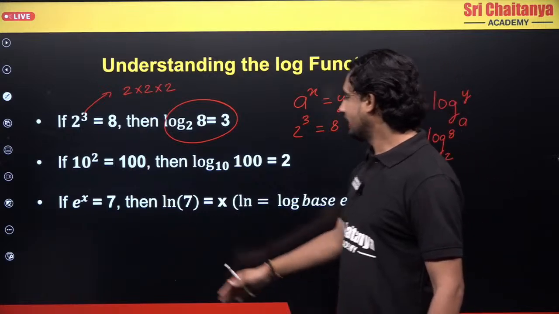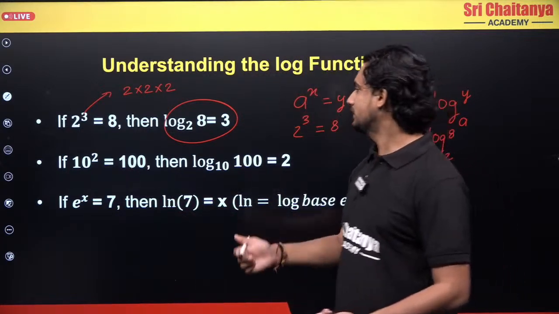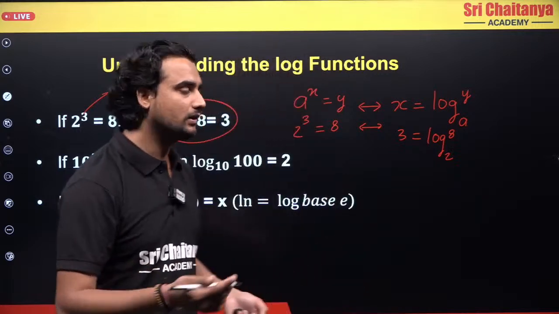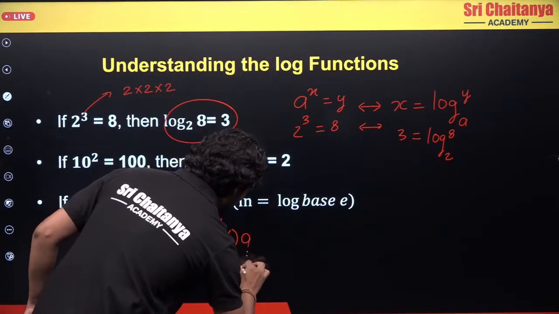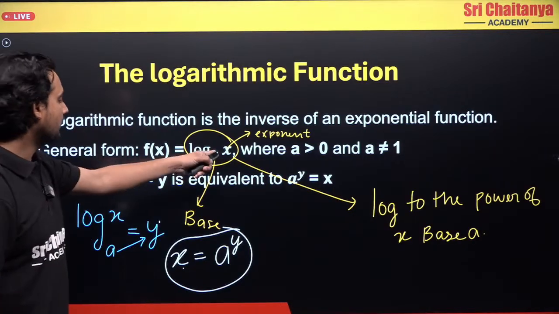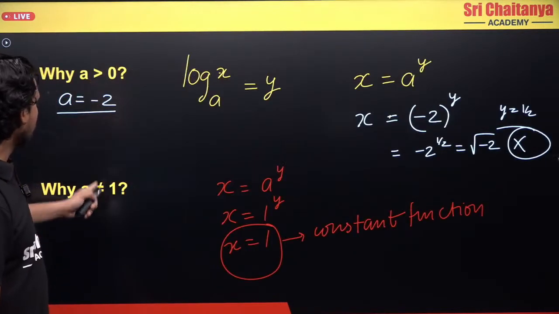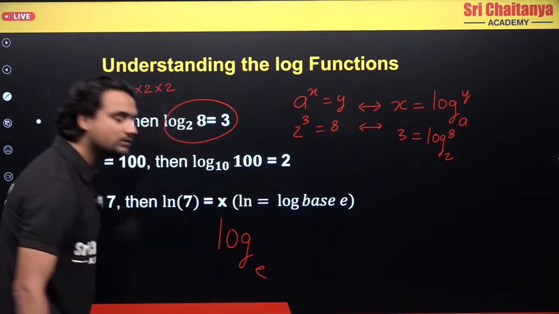So now e power x. What is e? Anything can be the base, right? Base can be anything, base is a here, but the only condition for log is that a should not be equal to 1 and should be greater than 0. But let's say if I take the base as e, what is e?